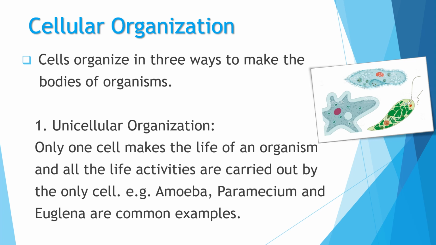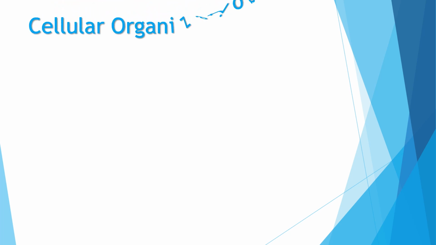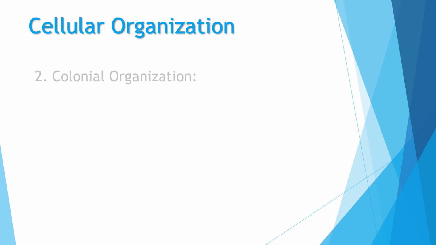Very common examples, and all these organisms are known as unicellular organisms, and they belong to Kingdom Protista, and mostly these organisms are found in fresh waters. So this was all about the unicellular organization. Uni means one, so unicellular organisms are made up of only a single cell. Alright, let's move to our next type of cellular organization, that is colonial organization.